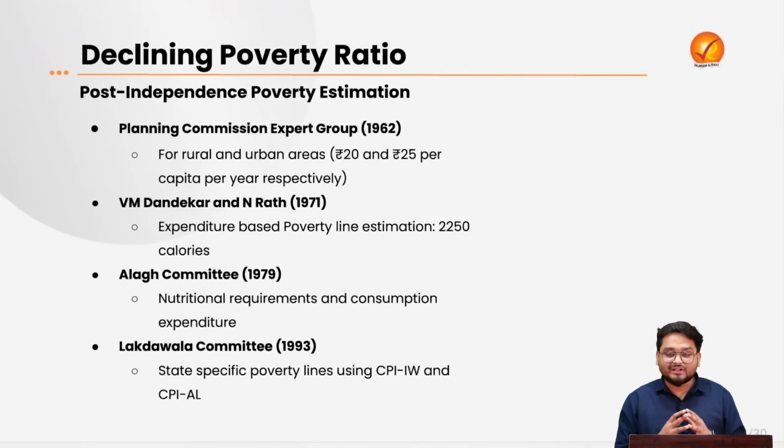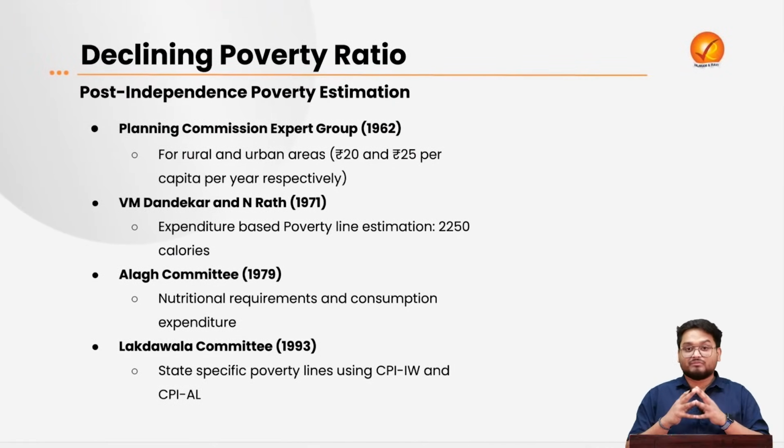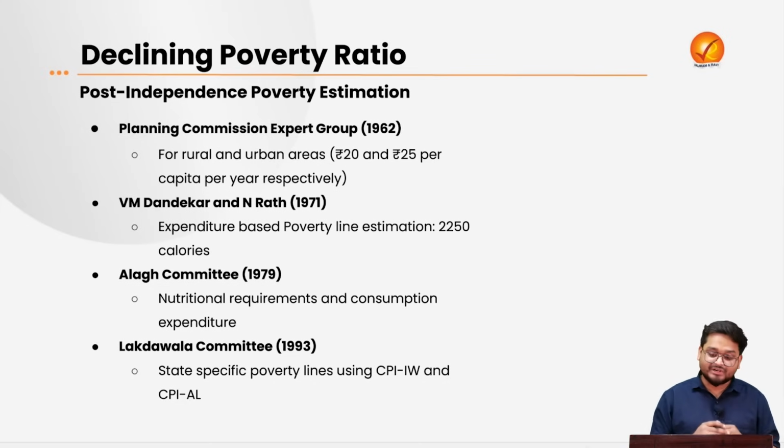Now after independence, post independence, we see that poverty estimation took a national circle, and the economists and also the policy makers at the national level started estimation of poverty, and it started with the Planning Commission expert group in 1962.